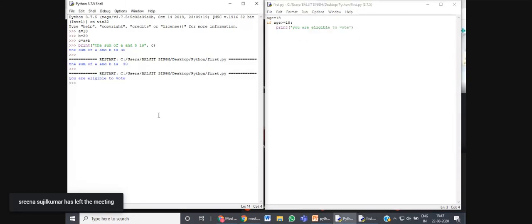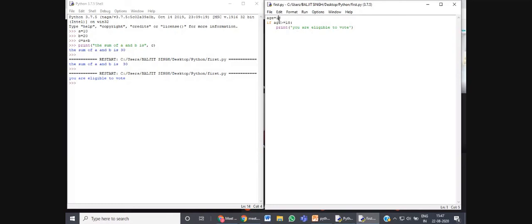See, you are eligible to vote. Okay, because I have given the value 18 to the age variable. Now I am comparing the age variable to the value 18. So that is true, and you will get the message, you are eligible to vote.